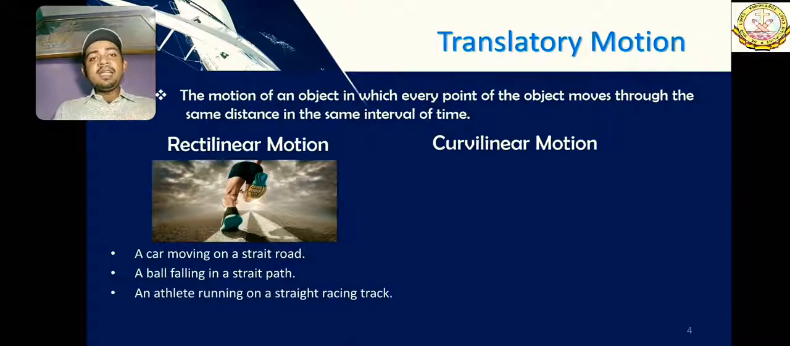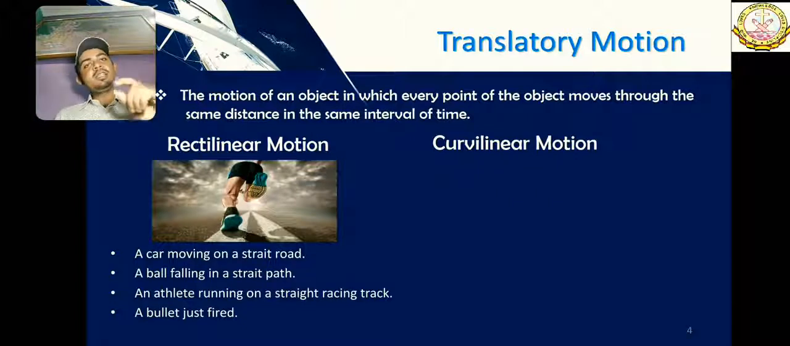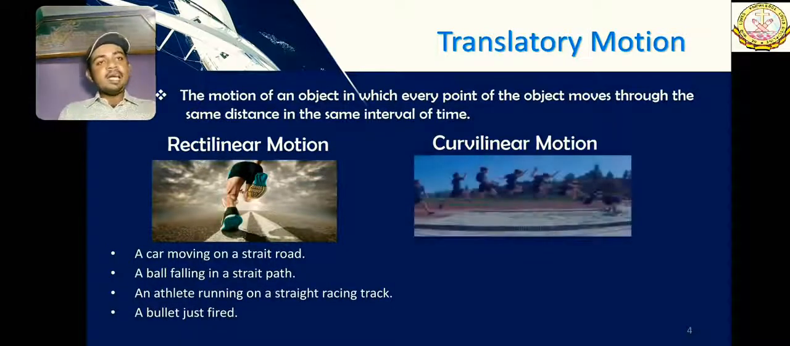An athlete running on a straight racing track, as you can see in this picture. A bullet just fired, as we saw in that image. A bullet just fired will also go in a very straight line. So a bullet just fired is also a rectilinear motion. Second is curvilinear motion.